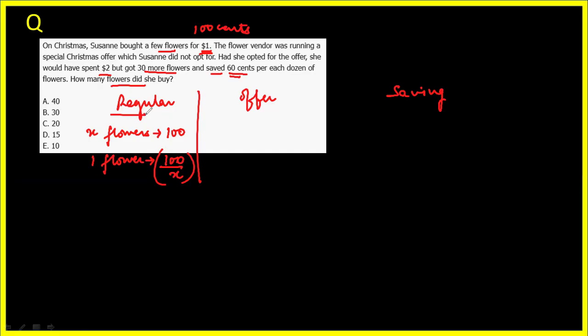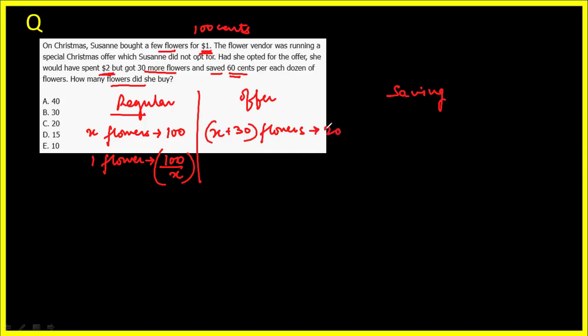Now the offer price. If she would have opted for the offer, she would have got 30 more flowers for $2. That means if X are the original flowers, she would have got X plus 30 flowers, and this X plus 30 flowers she would have got in $2.